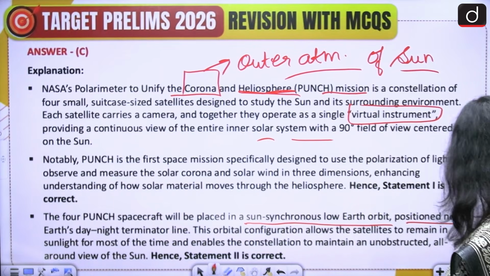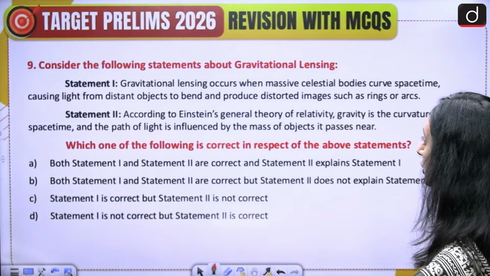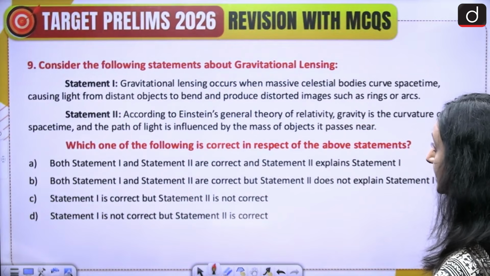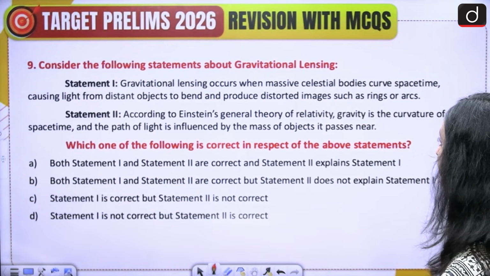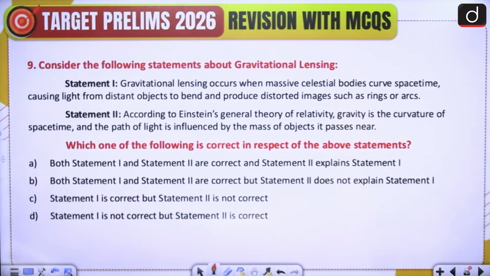All right, moving on to the next question. Consider the following statements about gravitational lensing. Statement 1. Gravitational lensing occurs when massive celestial bodies curve space-time, causing light from distant objects to bend and produce distorted images such as rings or arcs. Statement 2. According to Einstein's general theory of relativity, gravity is the curvature of space-time and the path of light is influenced by the mass of the objects it passes near. Which of the statements is correct in respect to the above statements?